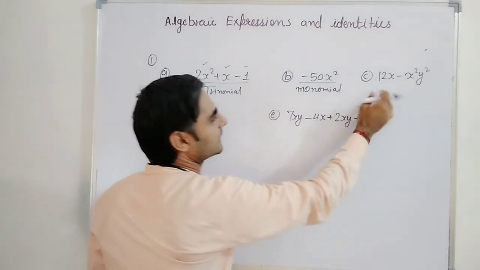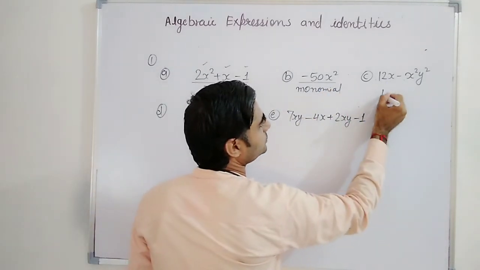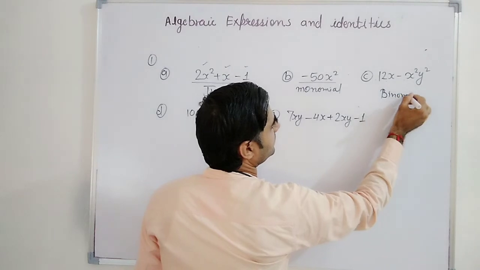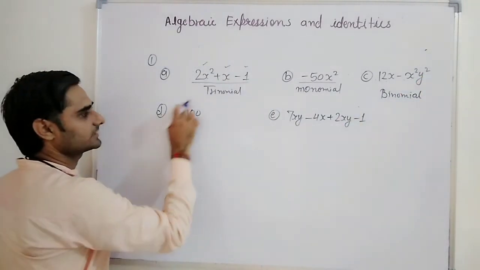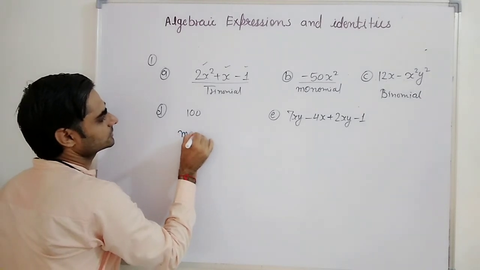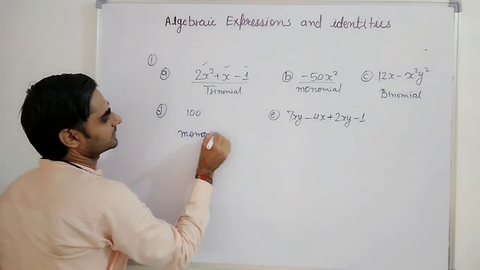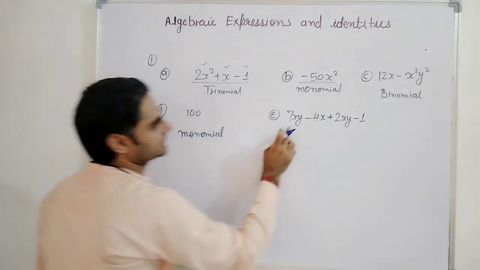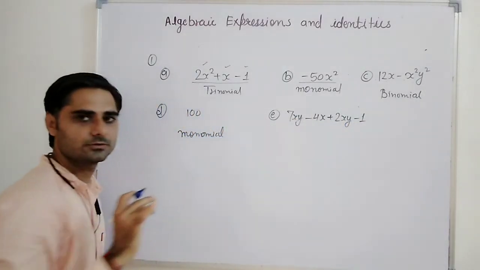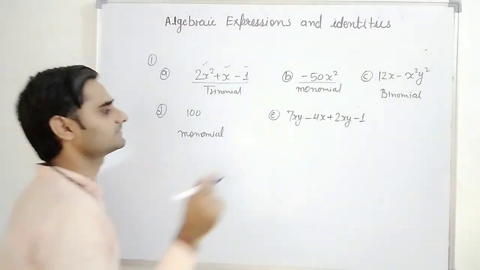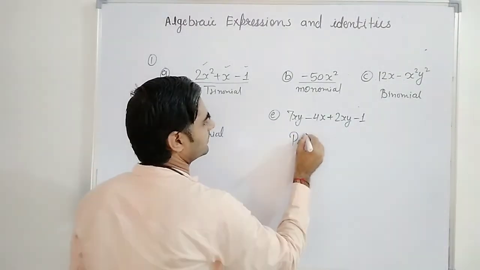This one, how many terms are there? 1 and 2. So this will be binomial. And here one term is there only. This one is also monomial. Here how many terms are there? 1, 2, 3, 4. And I told you, when more than 3 terms are there, we call it a polynomial.